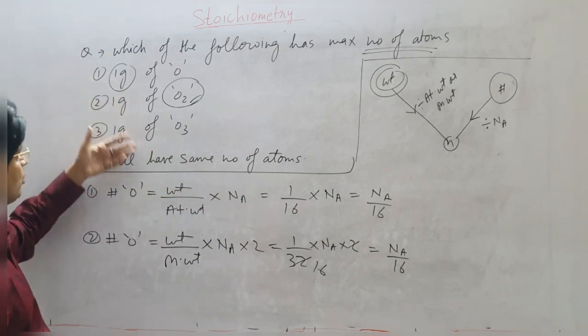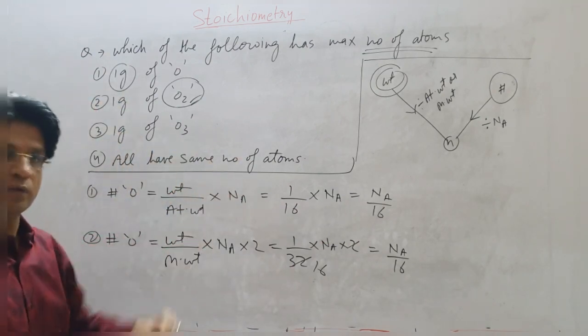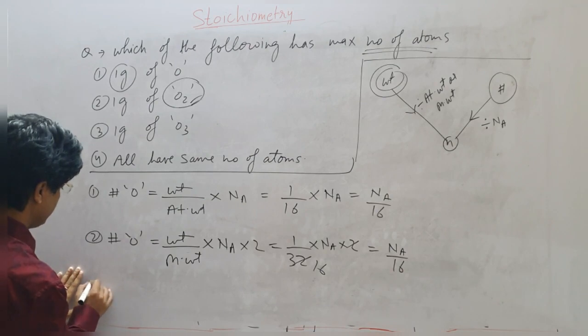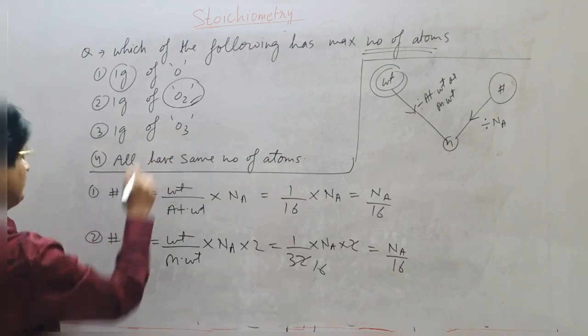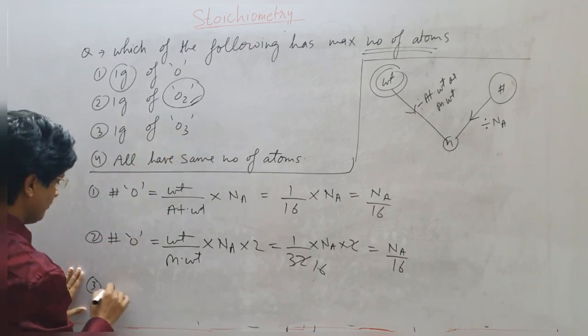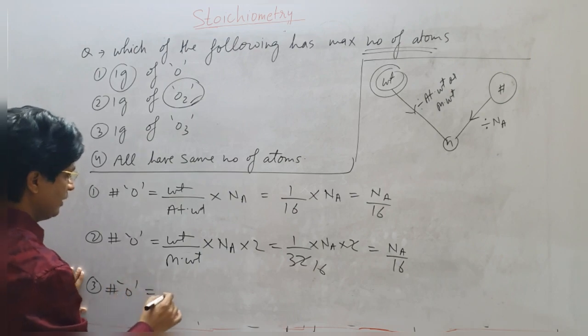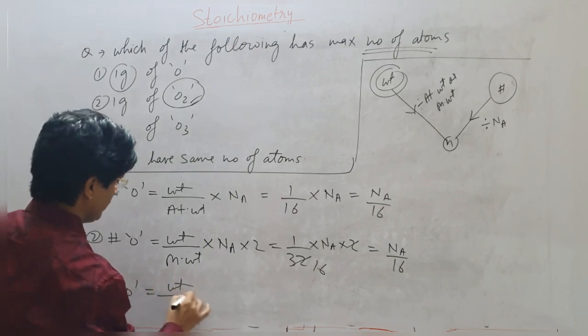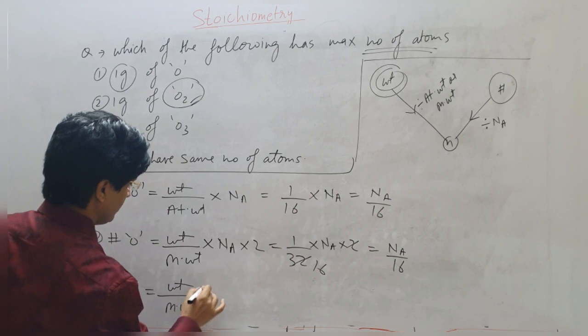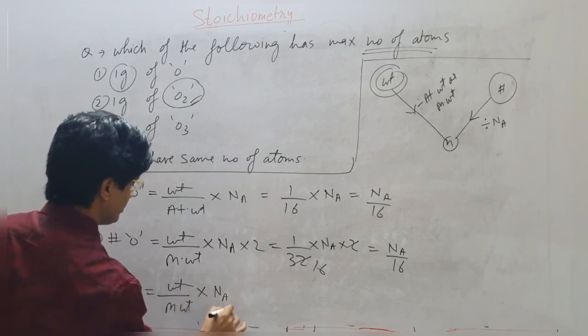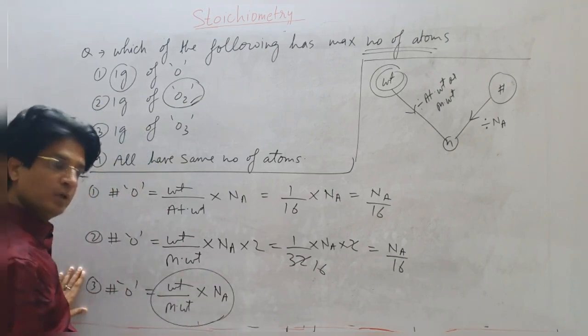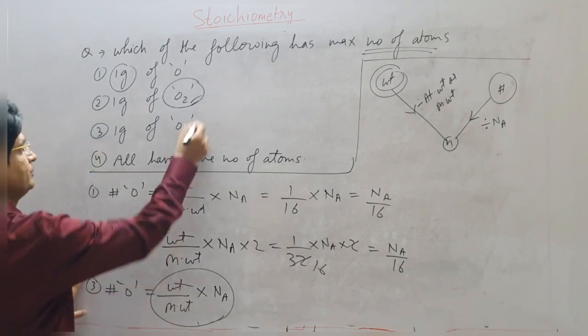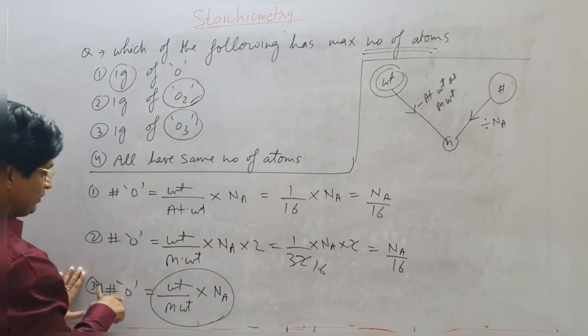So without going here, you can mark all of these, or say third one, which says 1 gram of ozone. Let's find it out. Number of oxygen atoms in the third case will be weight upon molecular weight into Na. This will give you number of moles of ozone molecule. I want number of atoms of oxygen.